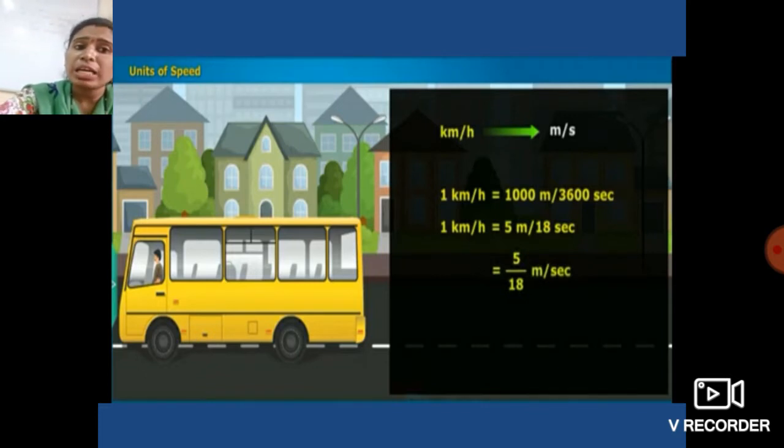So in this way we can convert kilometer per hour into meter per second. Okay students, got it? What is the concept of speed? What is the unit of speed? And how can we say whether that object is fast or slow?